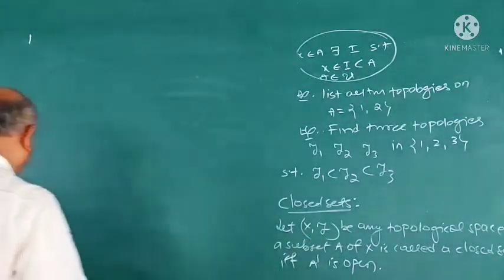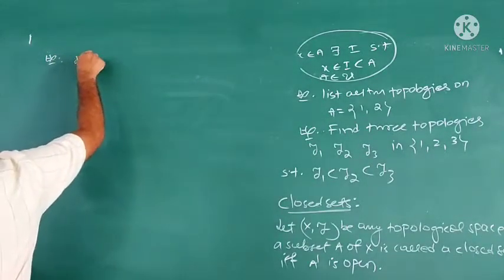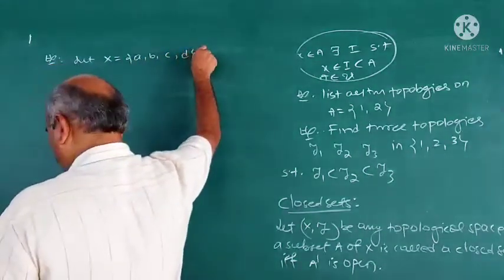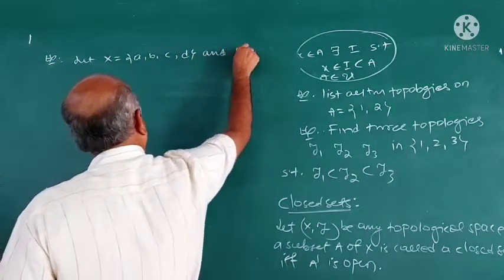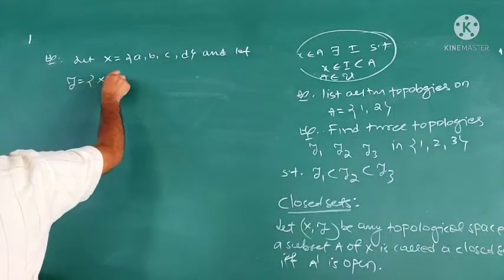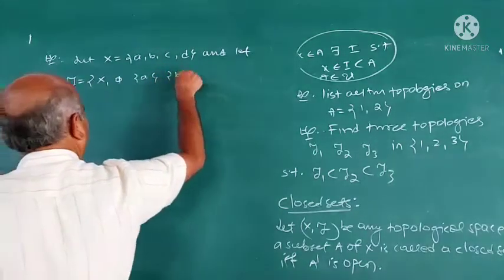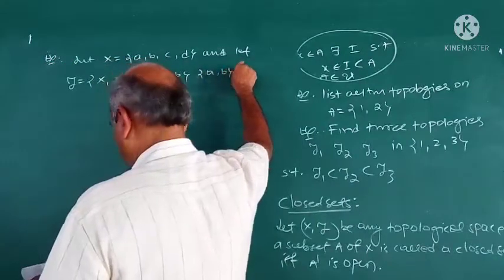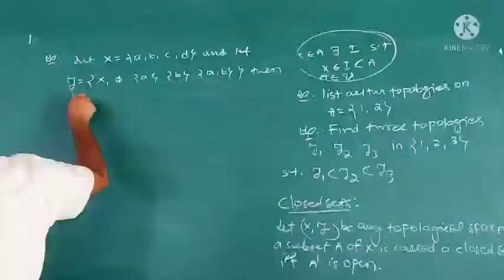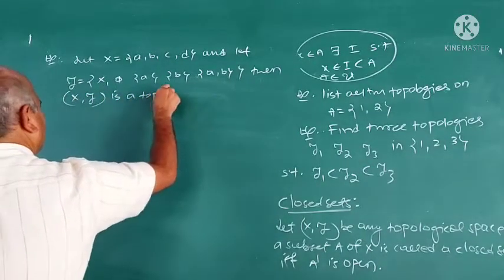Now I give an example here for closed sets. Let X = {A, B, C, D} consist of 4 elements, and let tau = {X, pi, {A}, {B}, {A,B}, {A,B,...}}. Then (X, tau) is a topological space.